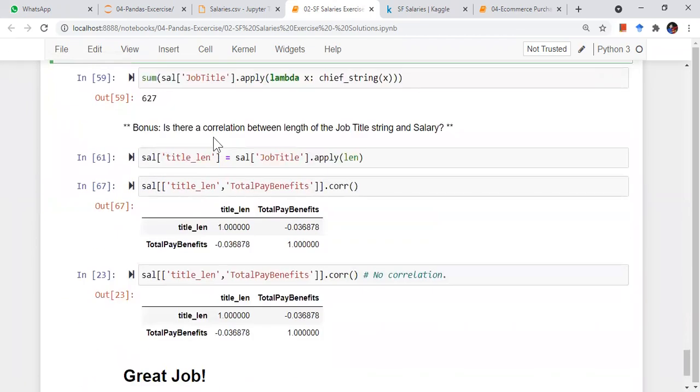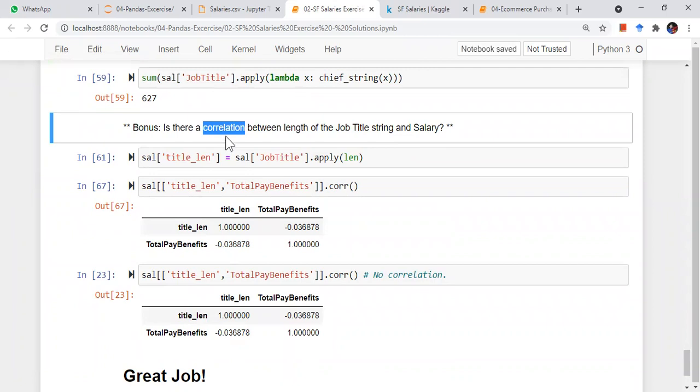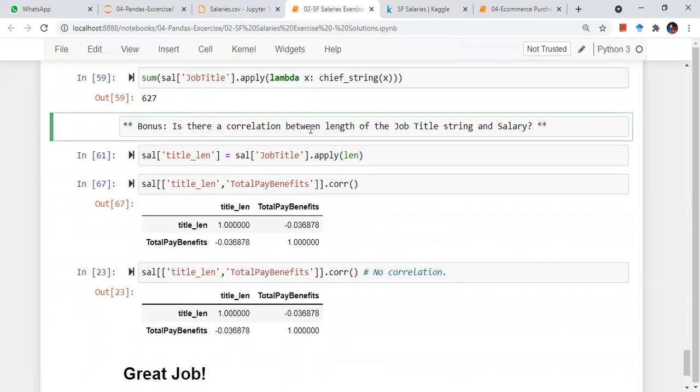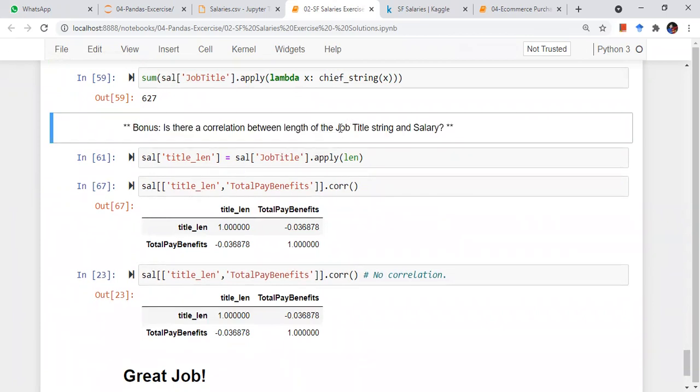Right, then, is there a correlation between the length of the job title string and salary? This is a bonus question where you may want to refer to your school mathematics or statistics. What is the correlation between length of job title and salary? If your title is long, do you get more salary? Or if your title is small, do you get less salary? Is there any connection? We know that there is no connection between the length of the job title and the salary, right?